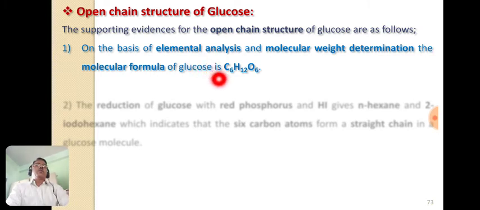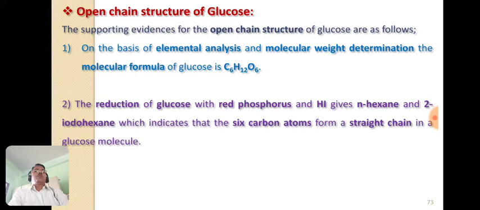The first one is about its molecular formula. On the basis of elemental analysis and molecular weight determination, it has been found that the molecular formula of glucose is C6H12O6.